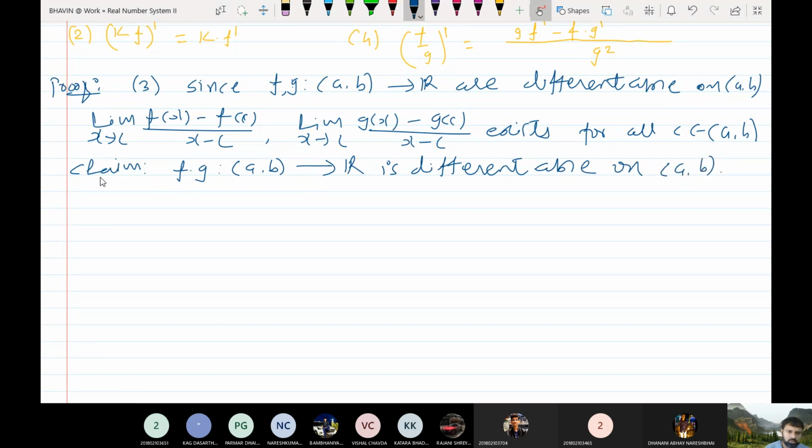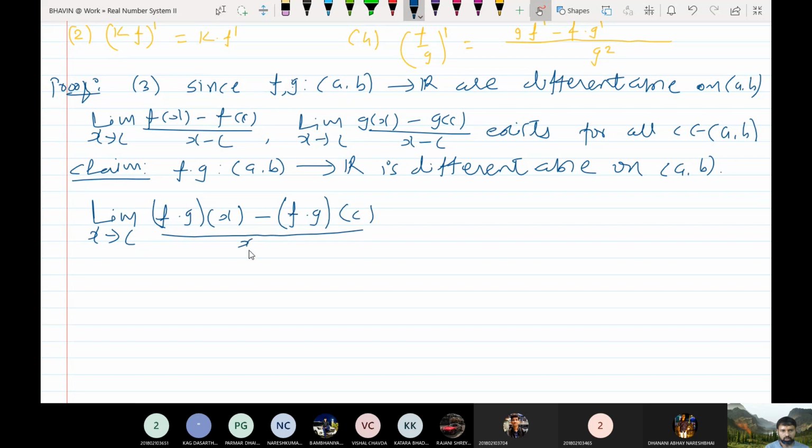So in order to show that this is differentiable, we should consider this limit: limit x tends to c of (f into g)(x) minus (f into g)(c) upon x minus c.